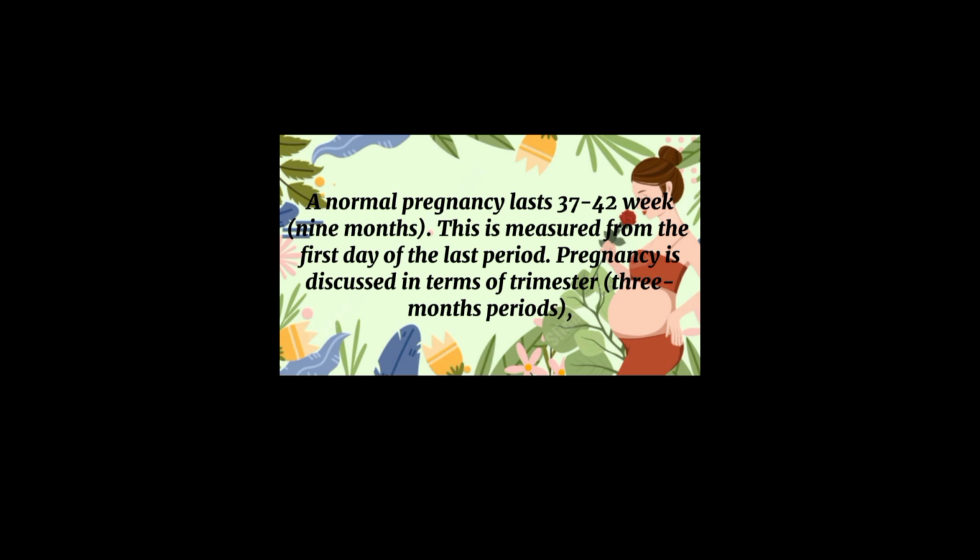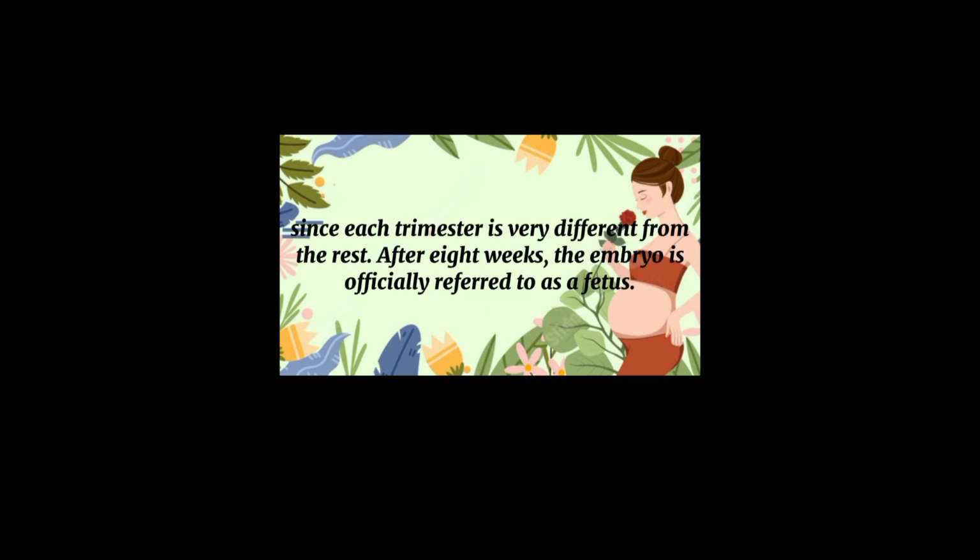Pregnancy is discussed in terms of trimesters, 3-month periods, since each trimester is very different from the rest. After 8 weeks, the embryo is officially referred to as a fetus. So a normal pregnancy lasts around 9 months, counted from the first day of the woman's last period. Pregnancy is divided into 3 parts called trimesters, each lasting about 3 months. After 8 weeks, the growing baby is called a fetus.